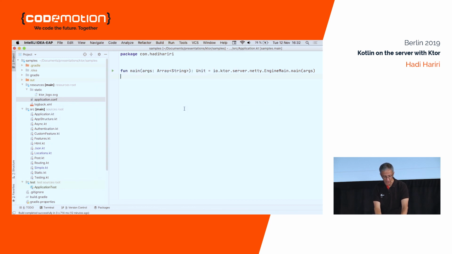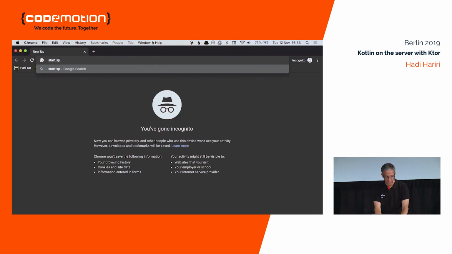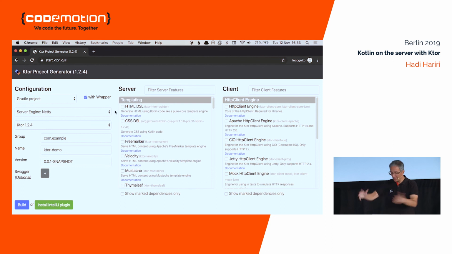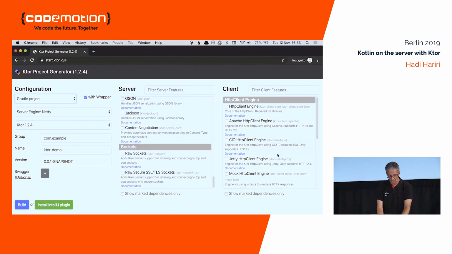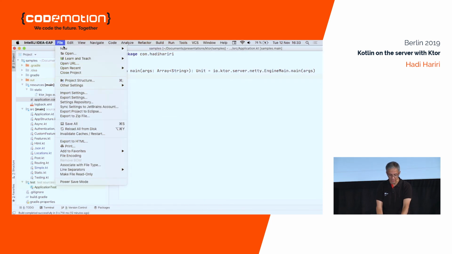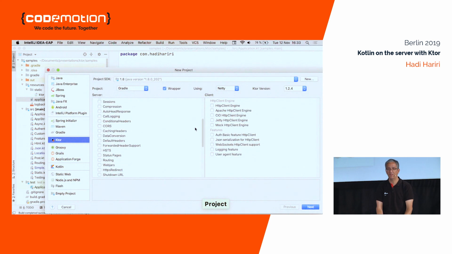You could go to Chrome, and then go to start.spring, no, not Spring, start.ktor.io. That was on purpose. And I don't know what inspired this, but we have something similar to whatever inspired this. So you can have your Gradle with DSL project, Maven project. You have all of your different servers and your clients, and then you can build or install the IntelliJ plugin. And if you install the IntelliJ plugin, then you can say new project, and then click here Ktor, and you essentially have the same thing. So you can start your project in this way as well.